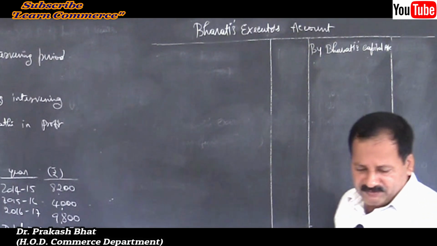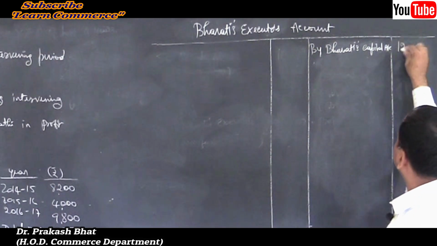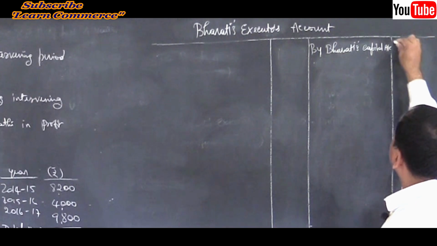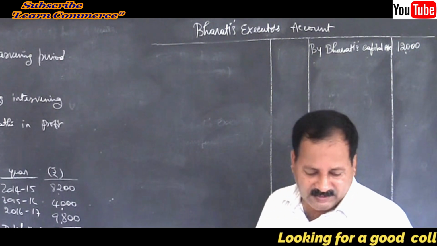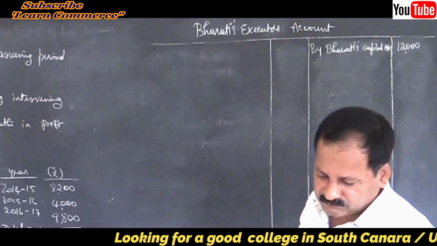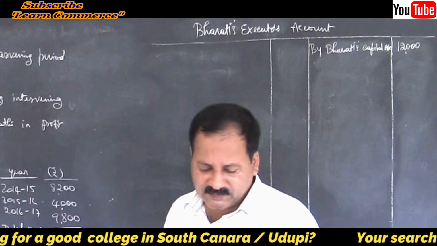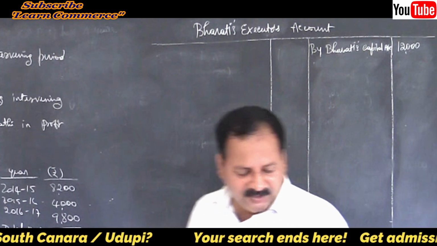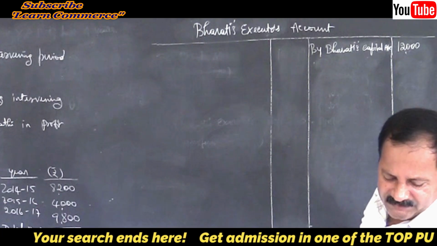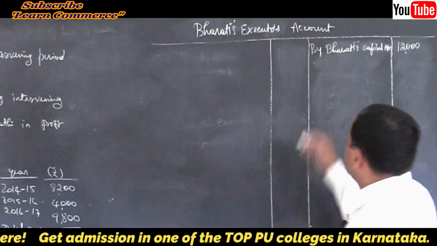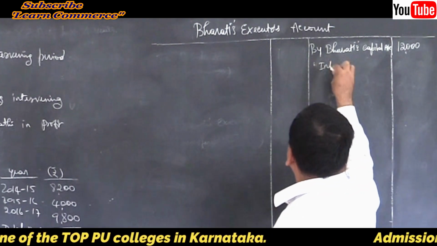Write the amount. How much is it? 12,000. Then the next one is interest on capital account, isn't it? By interest on capital.